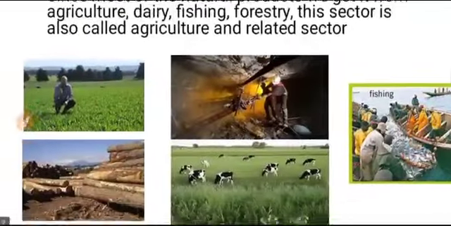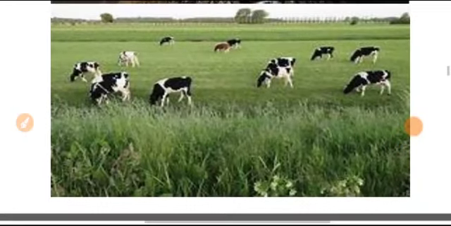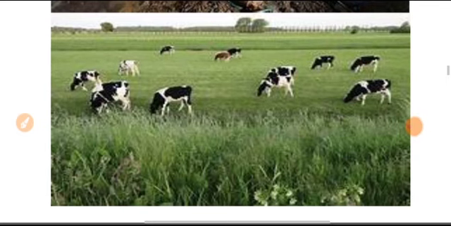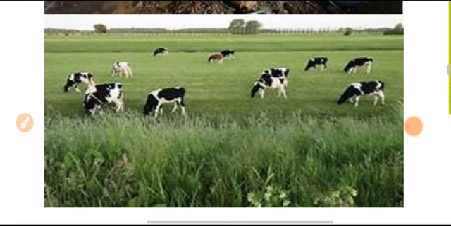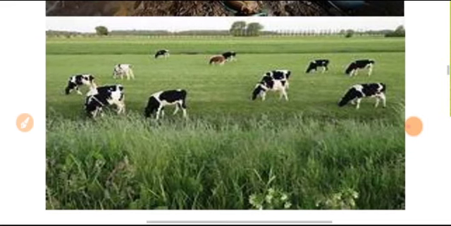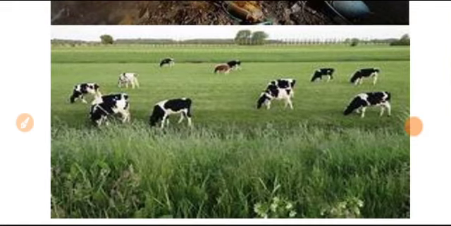Now let us take cattle; this is actually a picture of dairy farming. There's a farm where the dairy is also set up. In dairy farming, we depend on the biological process of animals and availability of fodder. The product here is milk, also a natural product.